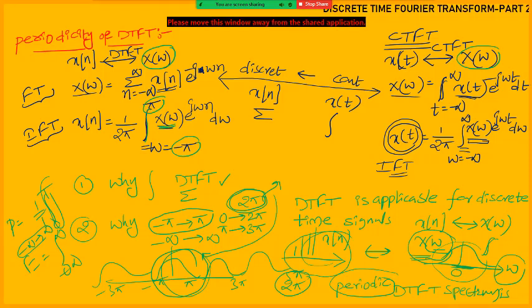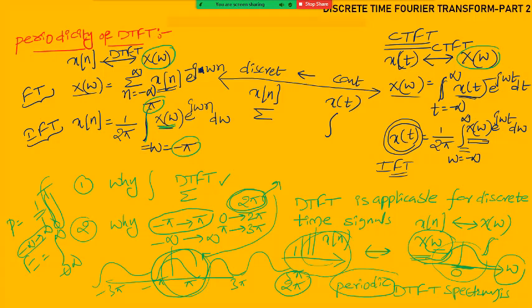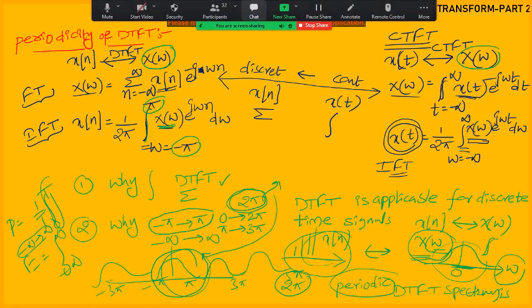Same thing we have followed in our Fourier series also. When the spectrum or the signal is periodic in nature, how much period is there for that one, over that period only we will do the integrations. Okay. So like this, here we need to do the integration from minus pi to pi. In the next class we will prove this DTFT spectrum is periodic in nature with the period 2 pi. Okay, with that these two conditions will be completed. Okay, so time is over.